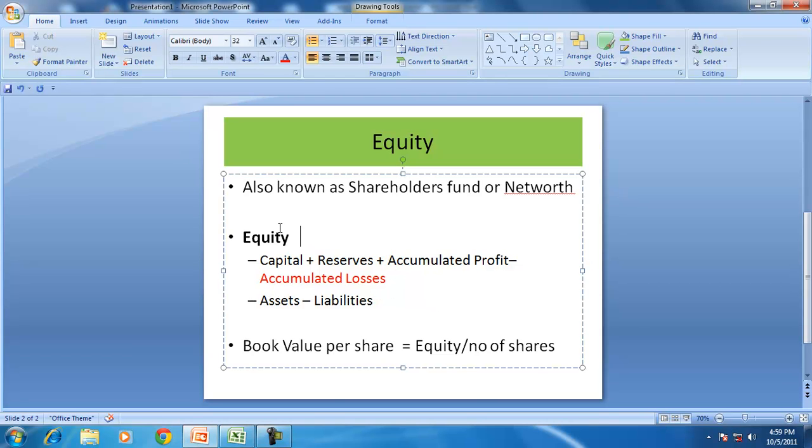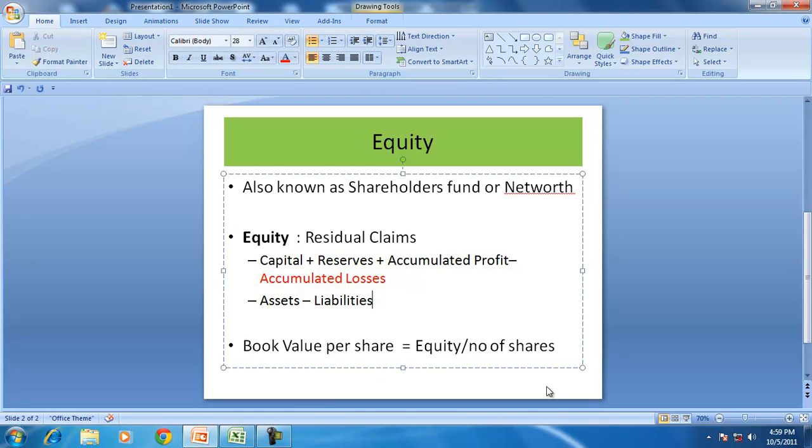In other words, we can define equity as a residual claim of the shareholder, which means if the business is closed and the assets are disposed of, the money available will be distributed among the liabilities first, and any balance available is the money for the shareholder.